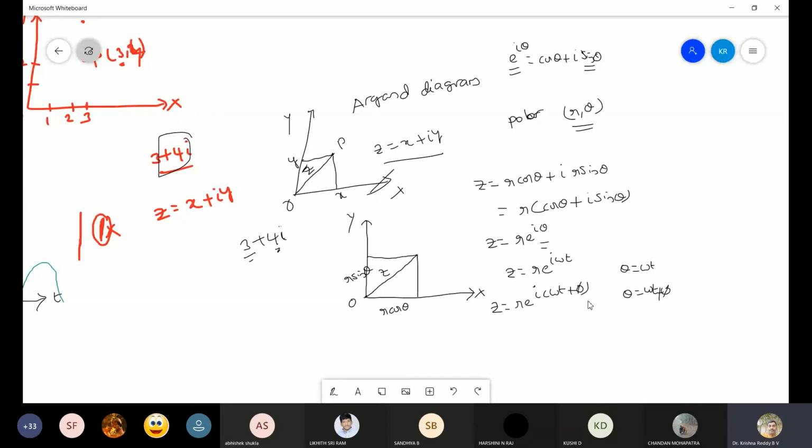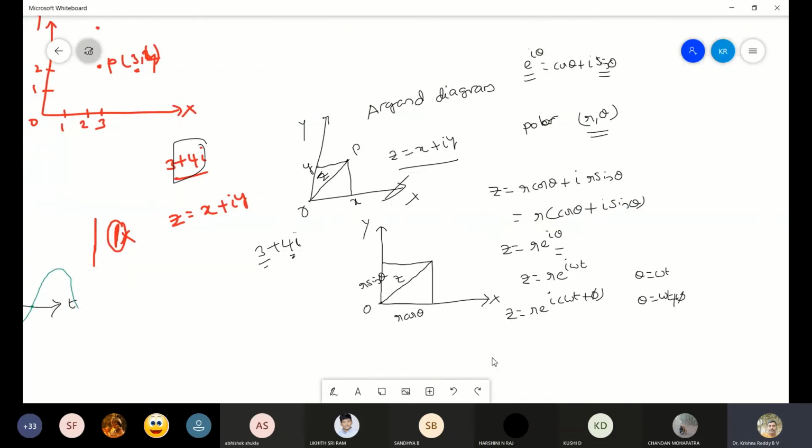Here this phi represents the initial phase. The same can be written as z equal to r into angle phi, which means r is the amplitude and phi is the initial phase.